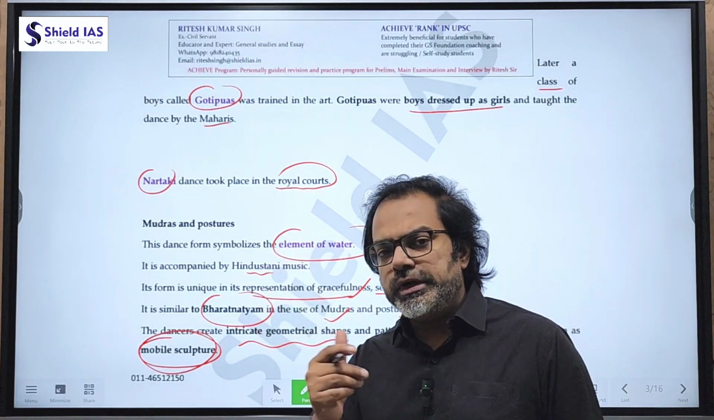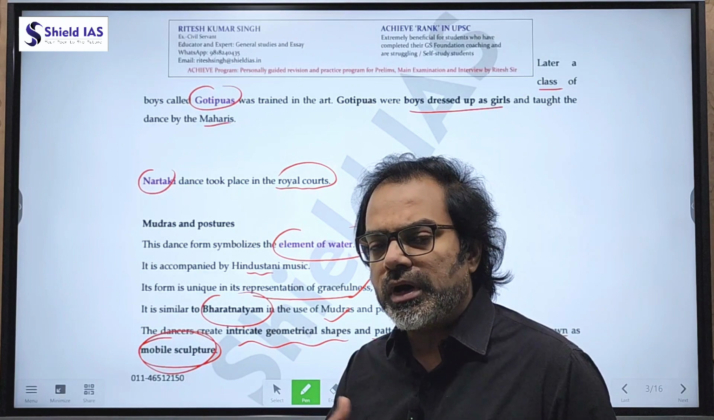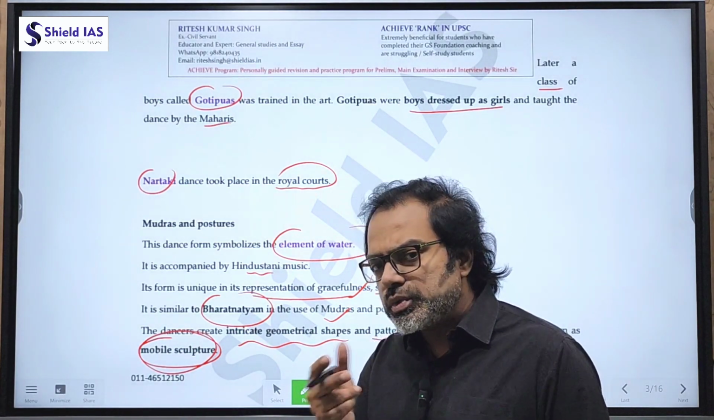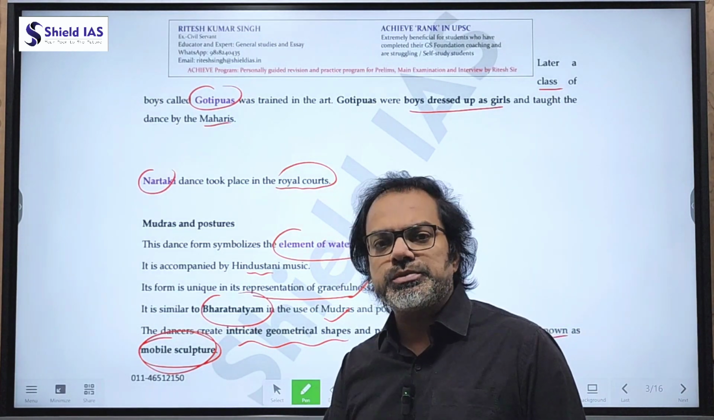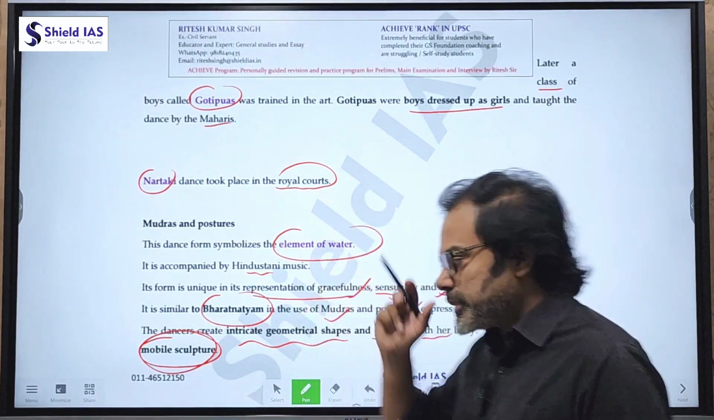Which of the following dance forms are performed by the Maharis, Gotipuas and Nartakis? It is Odissi. So until the key terms are linked with the specific dance forms, it's difficult to answer the questions.